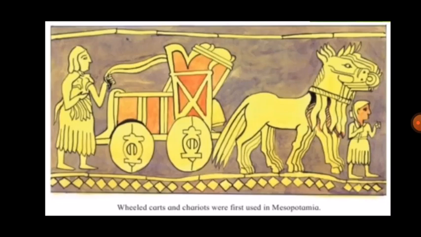It was in this period that wheeled vehicles like carts and chariots were first brought into use. You can see in the slide that carts and then chariots were used for trade. In this picture, you can see that they were first used in Mesopotamia. Okay.